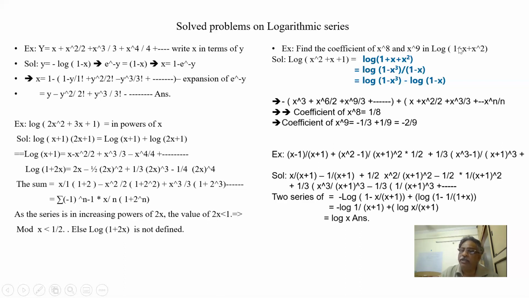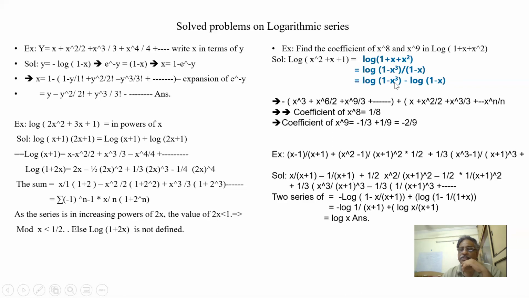This is nothing but a cubed minus b cubed equals a minus b into a square plus ab plus b square. So this is in the form of a square plus ab plus b square, so a cubed minus b cubed by a minus b. The fraction need not be a multiplication of fractions; it can be a division also, because log a by b is log a minus log b. So in place of x, I put x cube. Minus log of 1 minus x is all plus, so I will get the terms. So I am expanding this: log of 1 minus x cubed, minus of x.